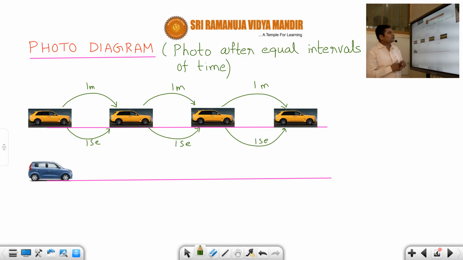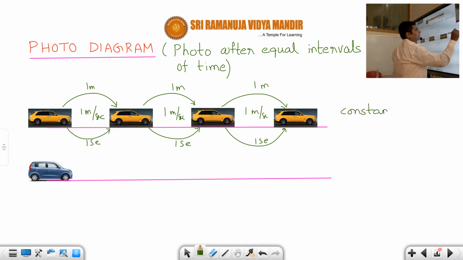So this is called a motion diagram or photo diagram. You can draw it for every 1 second or 2 seconds, it doesn't matter. Here it is moving with a constant speed. What is the speed here, students? 1 meter per second, correct or not? That means it is covering 1 meter in 1 second. Same way here, what is the speed? 1 meter per second. Here also 1 meter per second. So it is going with a constant speed or constant velocity, because it is going in the right direction only. Now let us see another car.